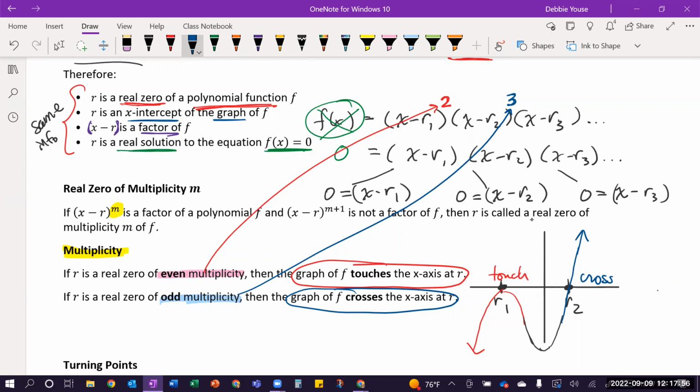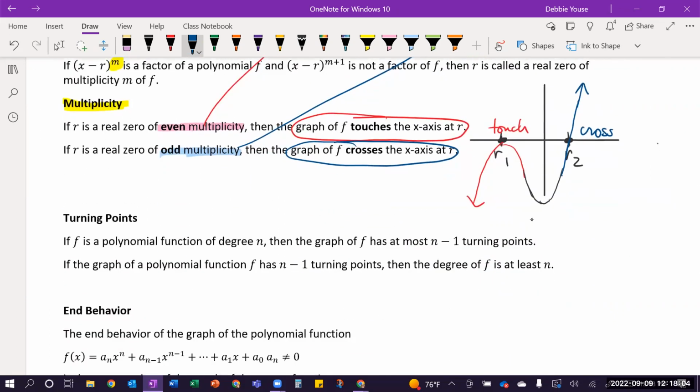And so you piece these things together like a little puzzle of how the shape of your graph is going to look. So I mentioned here that I had to have this turn somewhere. So here is a turning point. It changed directions. Where this is touching is also another turning point because it's where I change directions.